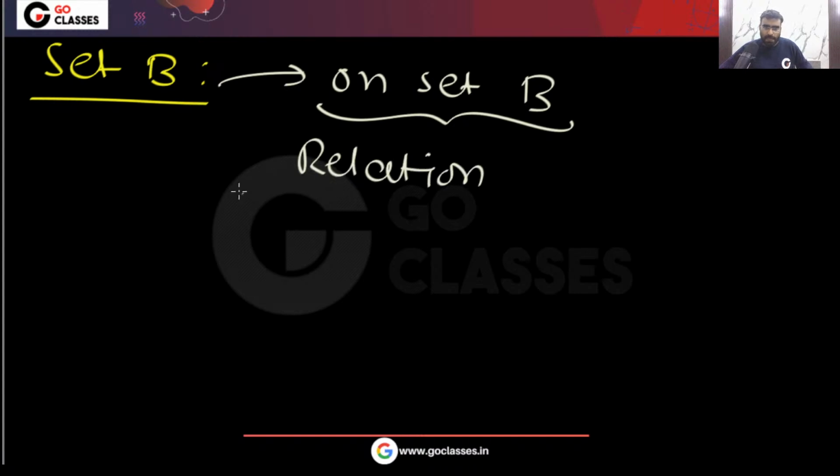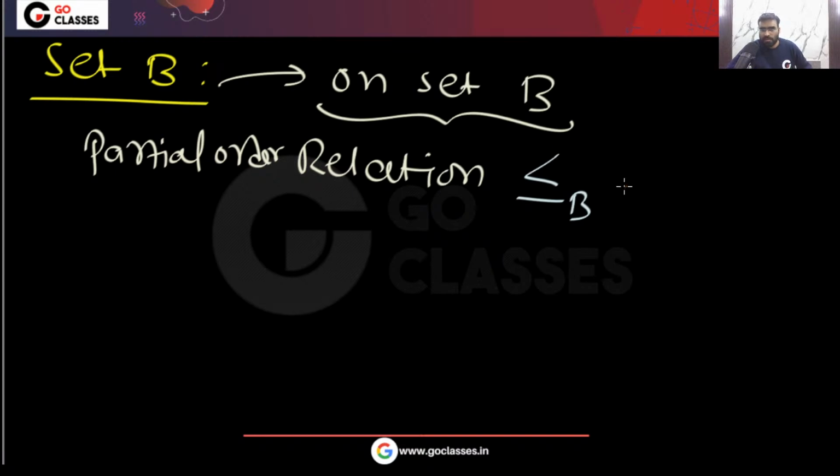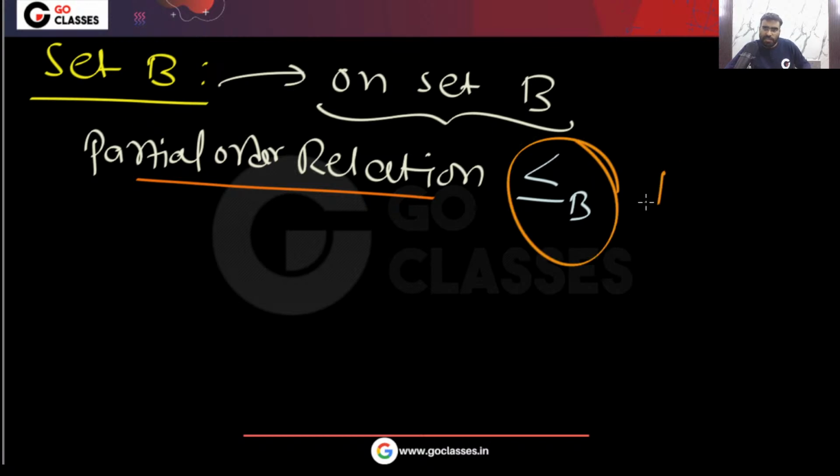Is this clear? Very simple. Let's call it RB, for simplicity. This is the relation we are defining.